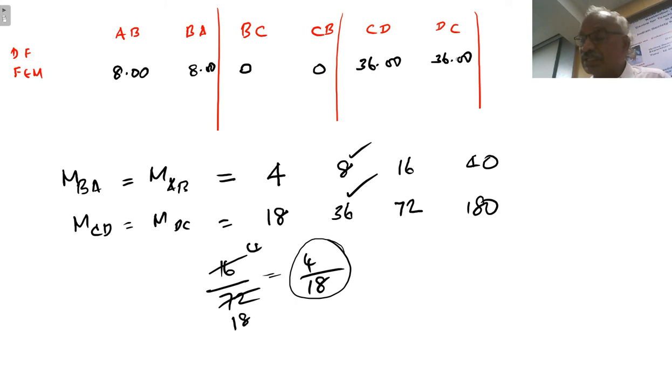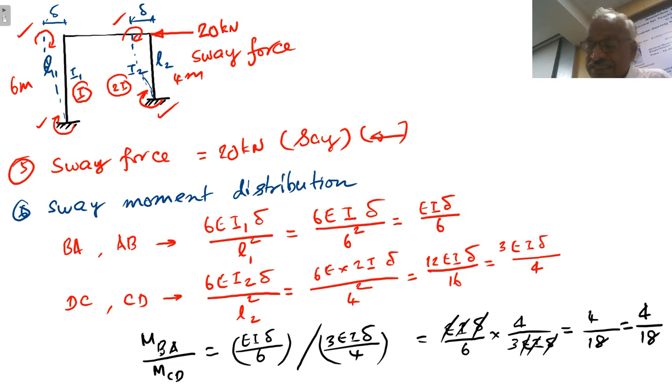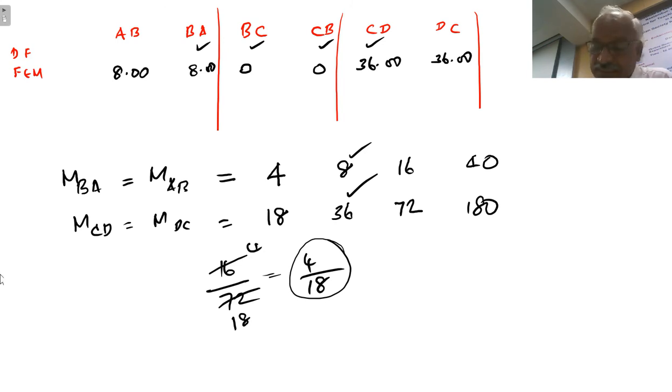So finding out these values is very important. Now you know the distribution factor, all these values we have already done in the case of non-sway moment distribution. So for these values we have to carry out the next moment distribution, that is sway moment distribution. So this is step number 6, sway moment distribution.